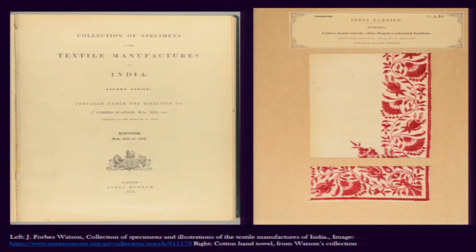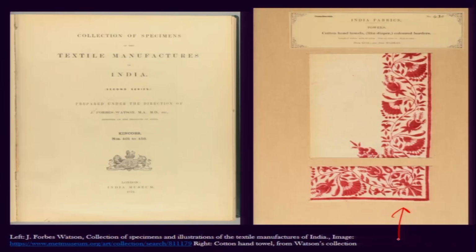So in his extensive catalogs, known as the collection of specimens of the textile manufactures of India, we also see that he didn't just stop at the specimens collected from the textile manufacturers, but also made images of the people who wear those textiles. So it's the textile as specimen, and then how these textiles are actually used by people. So collecting both kinds of information.